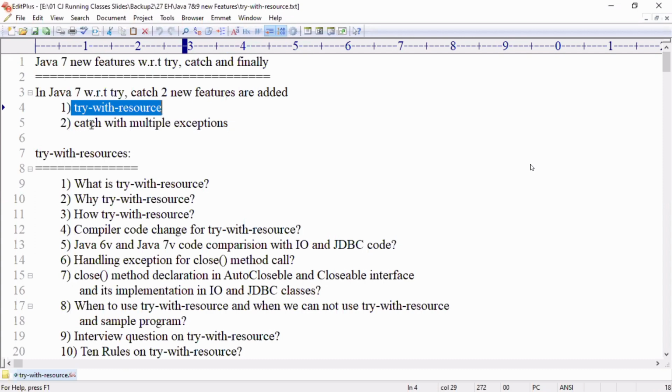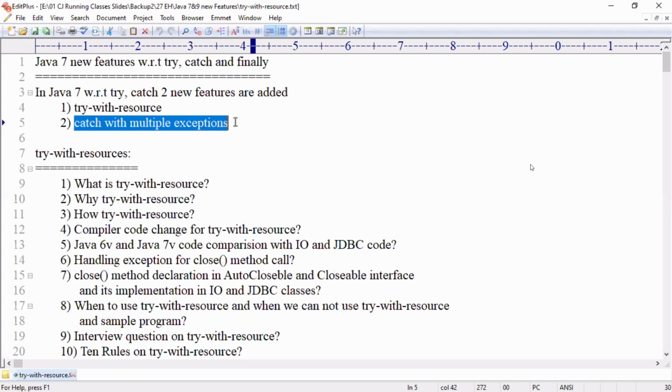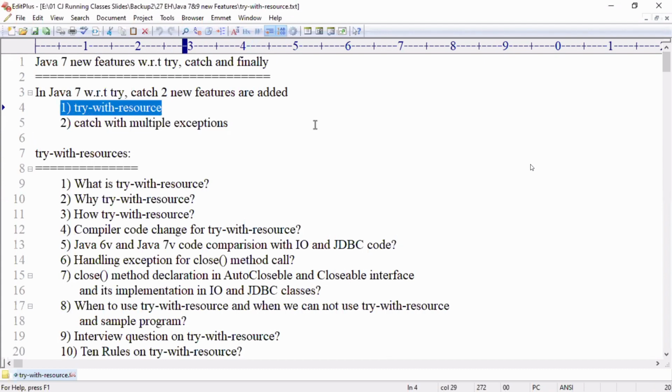One is try with resource. Second one is what? Catch with multiple exceptions. In last class, we have completed catch with multiple exceptions. Now we are pending with try with resource. Now here try with resource, first of all, we need to understand what is a resource.